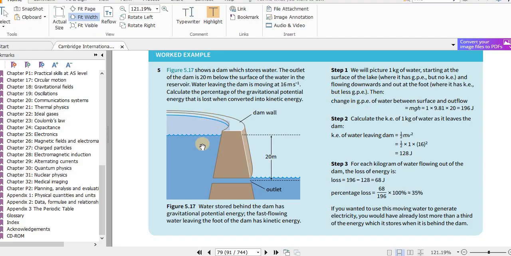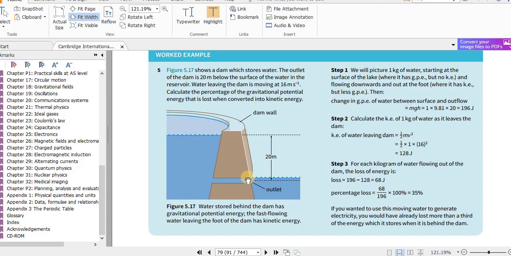Then the change in the gravitational potential energy of water between surface and outflow is mgh. So from here to here, mgh, if we assume just 1 kilogram of water, g is 9.8, h is 20 meters. Then again we can assume that same 1 kilogram is leaving from here. So it comes down, it leaves from here, and when it is leaving, it has a speed of 16 meters per second.